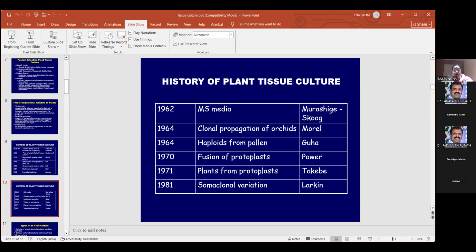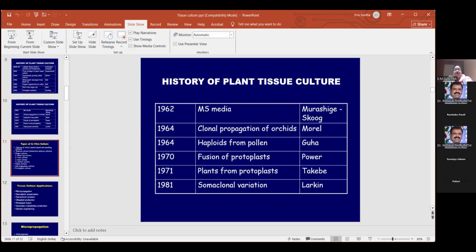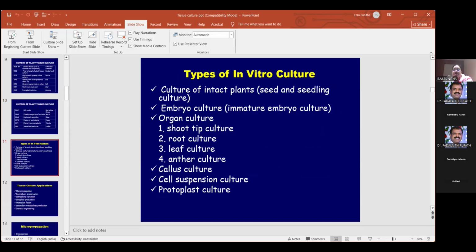Okay. See, then in vitro cultures అనుకున్నాం. What are the in vitro cultures? అంటే what are the explants we can use అని that we'll be discussing. So first is a culture from the intact plants, అంటే you can take seeds or seedling cultures. Then embryo. So embryo always it should be immature embryo అనమాట. If you take the immature embryo, you will be having a little bit of meristematic activity మనకు అందులో కనిపిస్తూ ఉంటుంది అనమాట. So you can take the immature embryo.